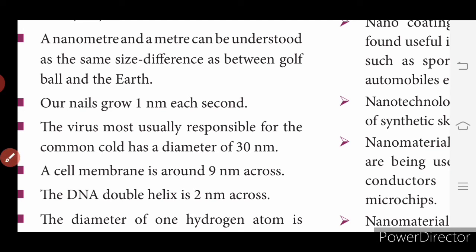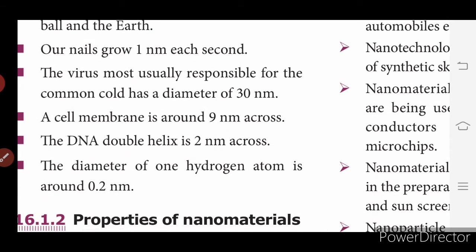A cell membrane is around 9 nanometer across. The DNA double helix is 2 nanometer across. DNA inside our body is called a double helix, which is 2 nanometer across. The diameter of one hydrogen atom is around 0.2 nanometer.